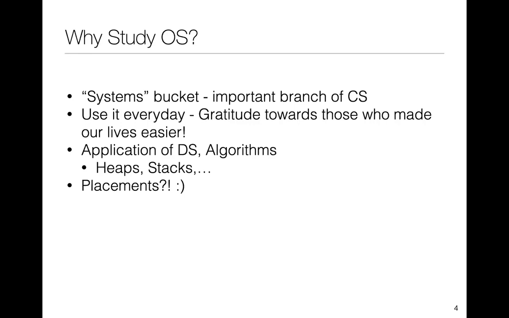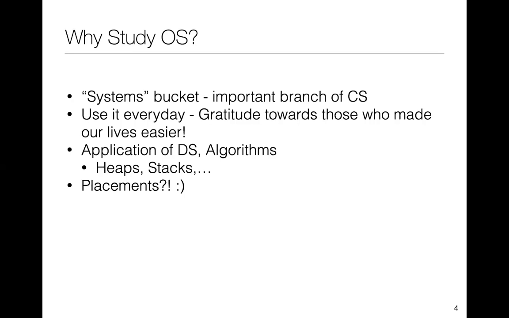And then you have the systems track, we'll study things like operating systems and maybe computer networks and computer architecture. So it's a really important branch of CS, and this branch of CS has really pushed many of the other branches also.